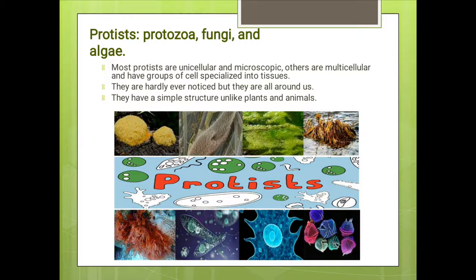Well, they are the organisms that can be hardly seen or ever be noticed. But you know one thing, they actually live all around us, and that also in countless millions. Maximum of the protists are unicellular, which means they consist of a single cell, and those cannot be seen without a microscope. However, there are some multicellular protists, which means they consist of many cells, and they have groups of cells specialized into tissues as well.